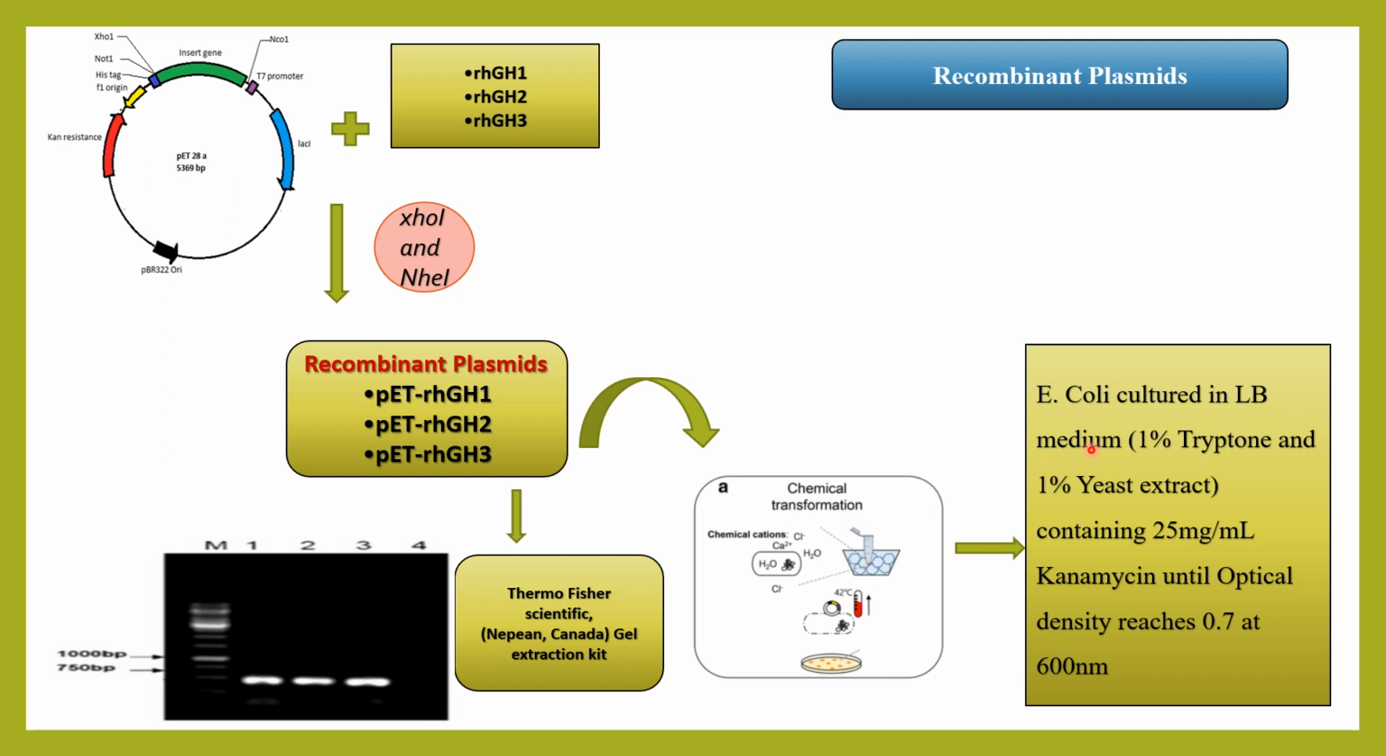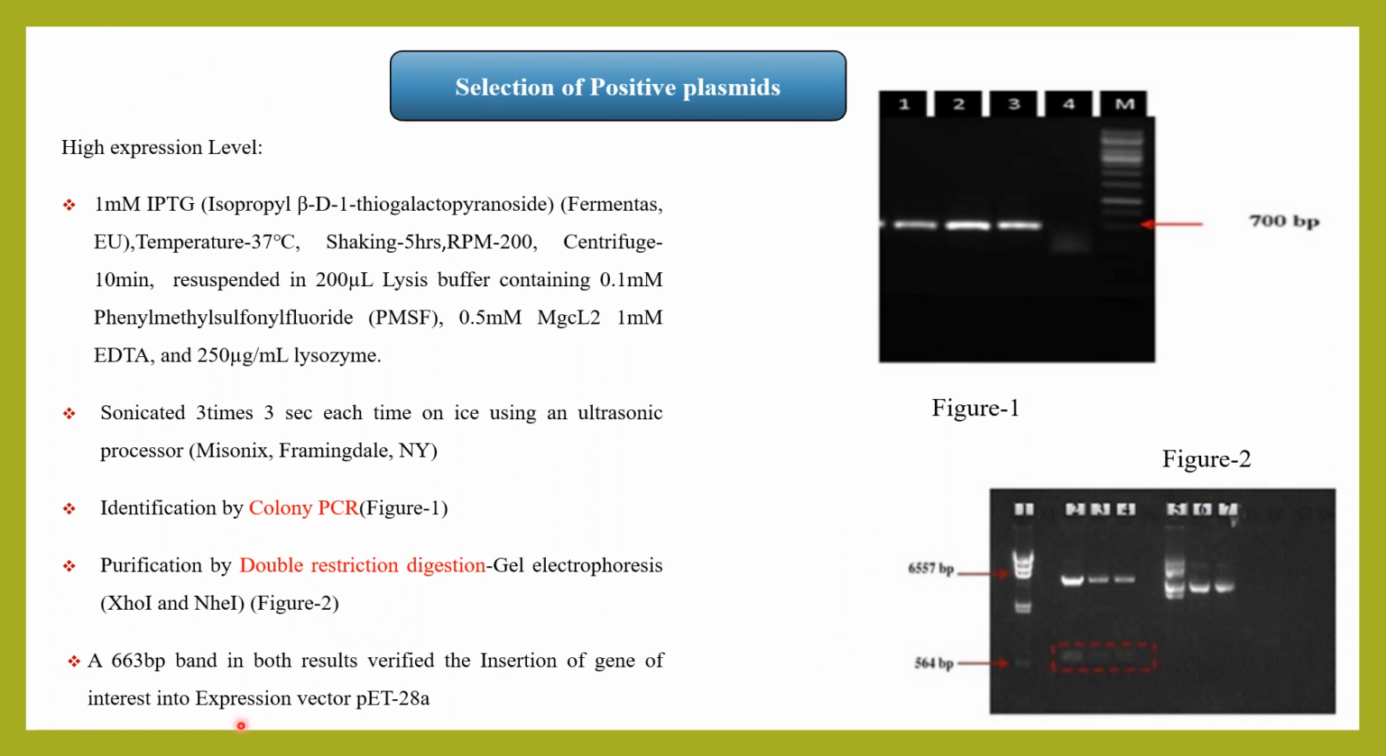After transformation, the E. coli cells are cultured in LB medium containing kanamycin antibiotic until optical density reaches 0.7 at 600 nanometers. By this culturing process, the E. coli cells produce multiple colonies of E. coli with recombinant plasmids. The recombinant plasmids are induced with 1 mM IPTG to achieve high expression level. The analytical parameters to achieve expression levels are these ones.